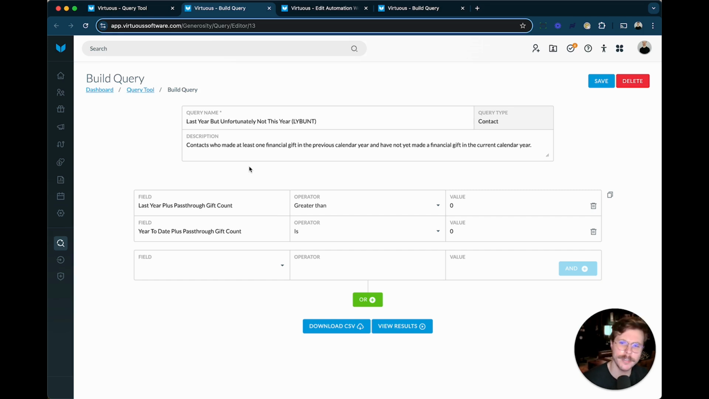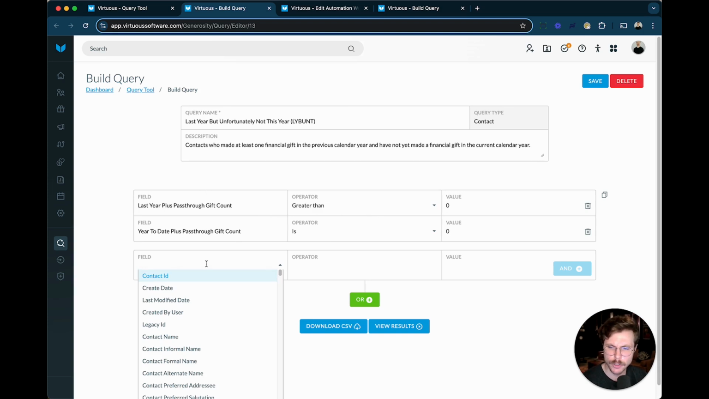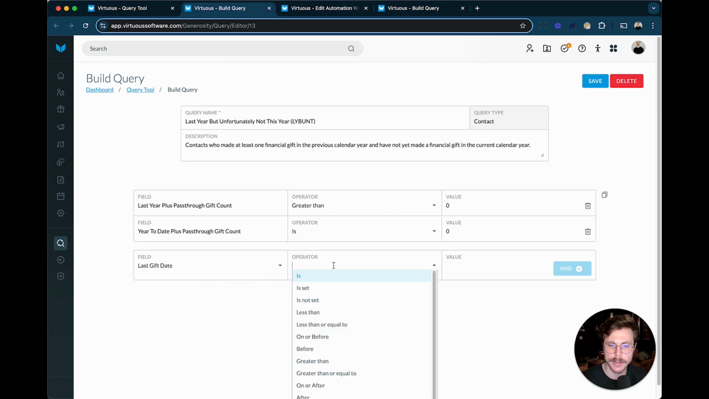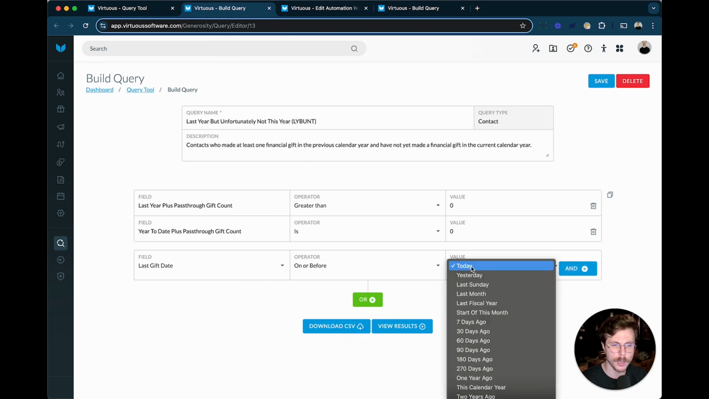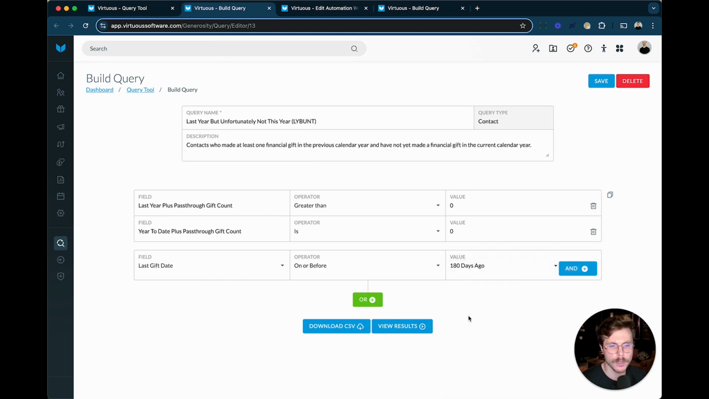If we're looking at our criteria here, again, it's just based on that LYBUNT logic. Last year giving is greater than 0. This year's giving is 0. I might actually want to add a bit of a buffer here. So maybe something like last gift date is on or before, and I'll say 6 months ago. Of course, we can tailor that to whatever buffer would be appropriate for our strategy.